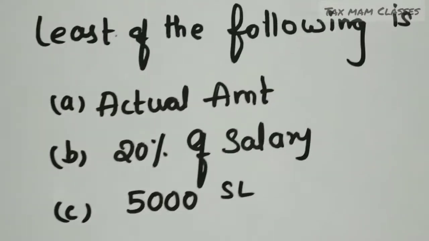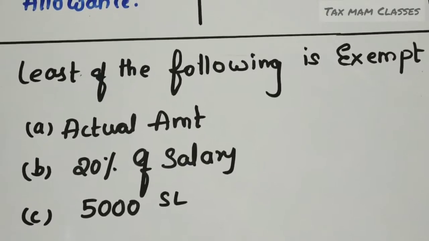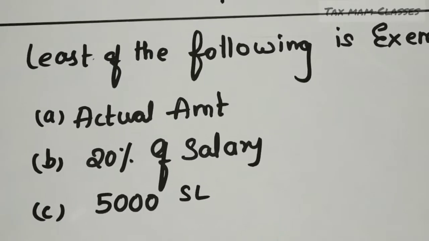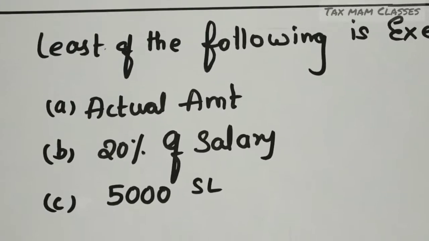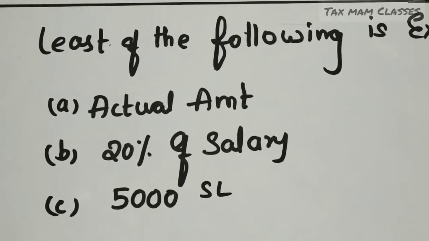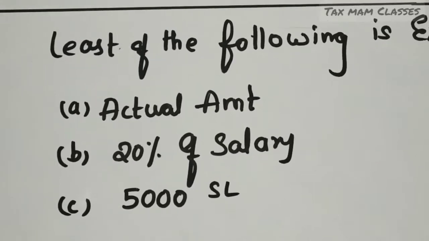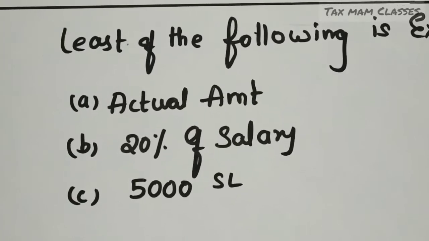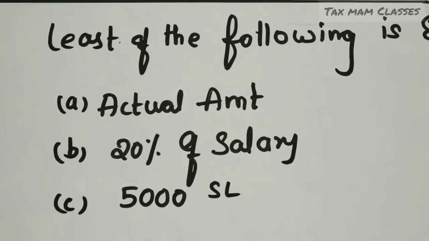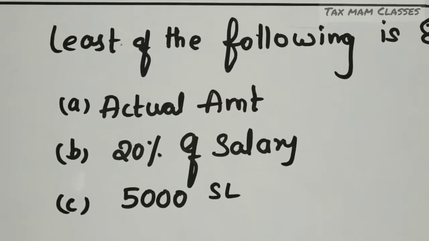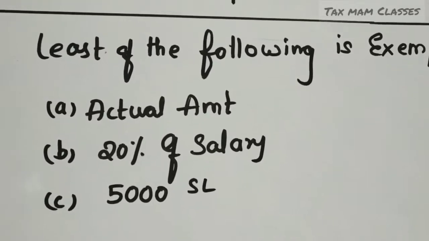For that I have given the provision. The least of the following is allowed as exemption. What is the least of these three? First, the actual amount given as entertainment allowance. Second, 20% of the salary. Here salary means we have to take only the basic pay. We need not take any commission, allowances or perquisites. Only basic pay we have to take. And third, 5,000 is the standard limit. So of these three things, whichever is less will be allowed as exemption in the entertainment allowance.